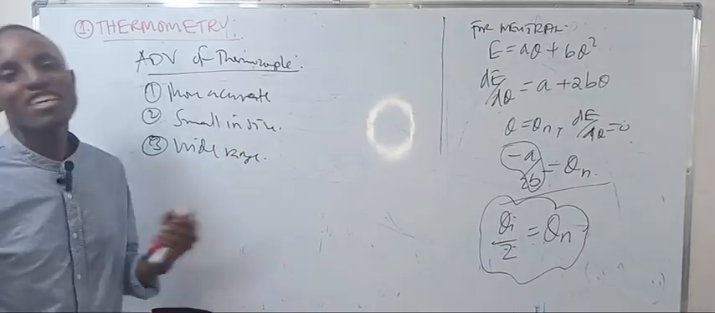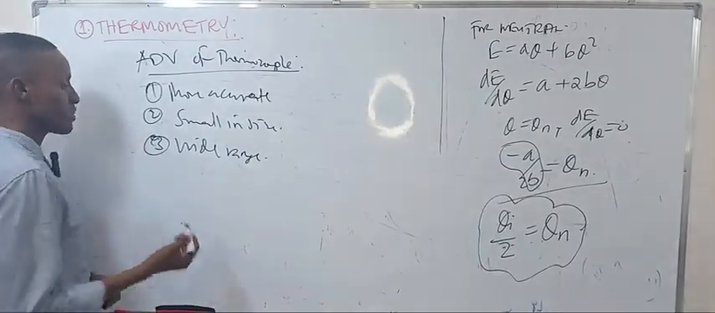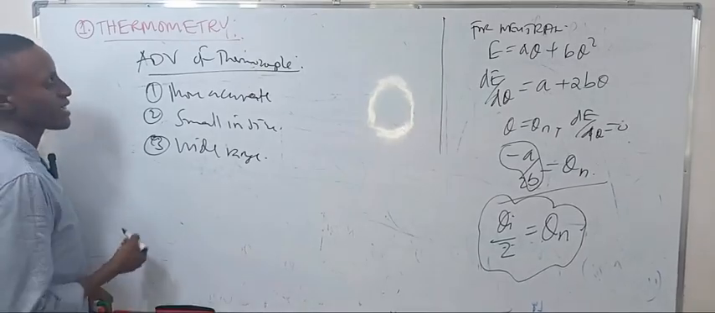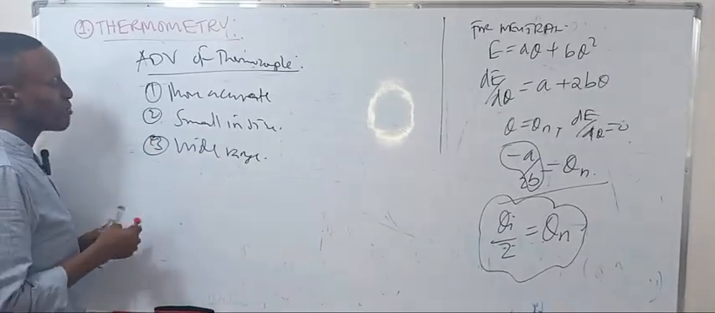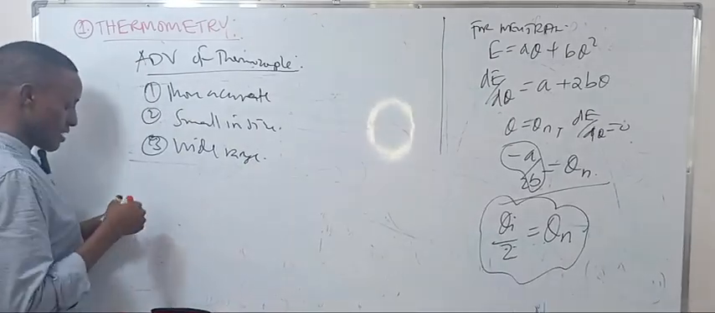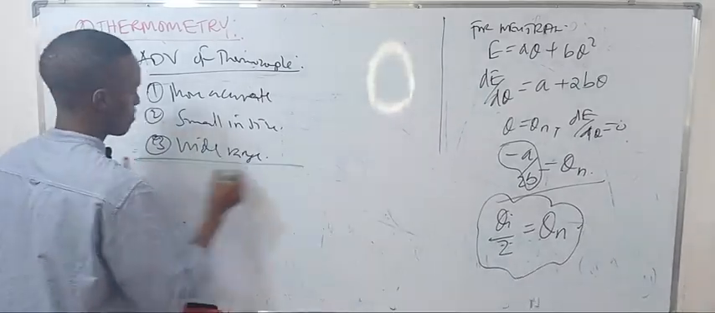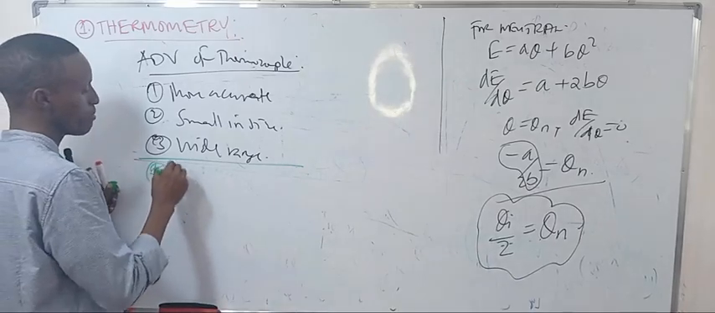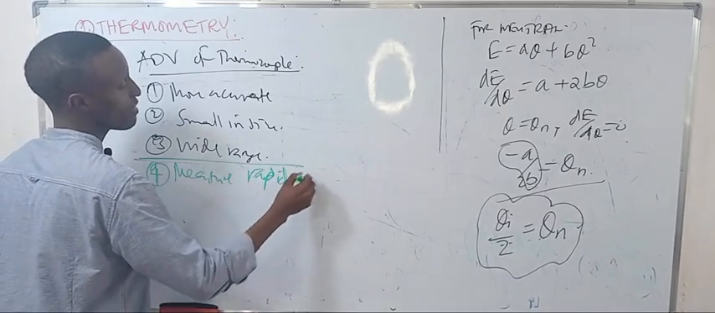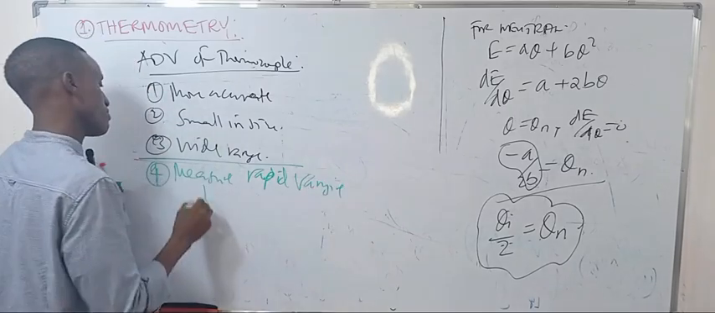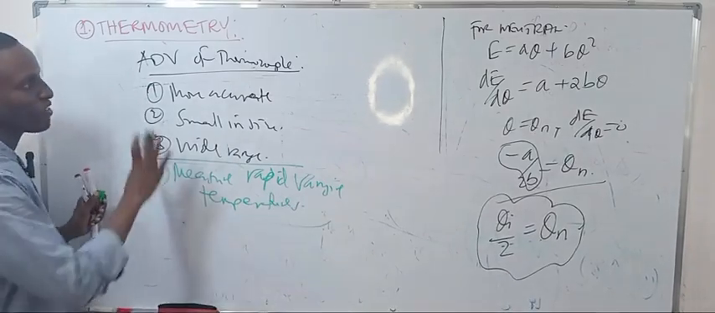These points fit different situations, so make sure you know which thermometer you are discussing. But also a special advantage of the thermocouple is that it measures rapidly varying temperatures. That's a very special advantage of the thermocouple.